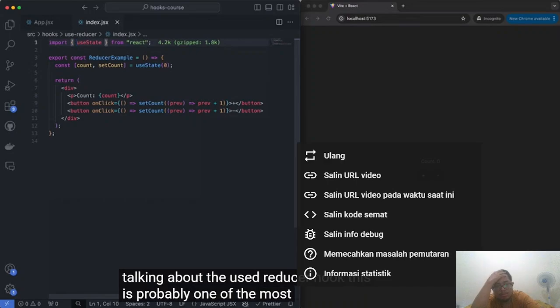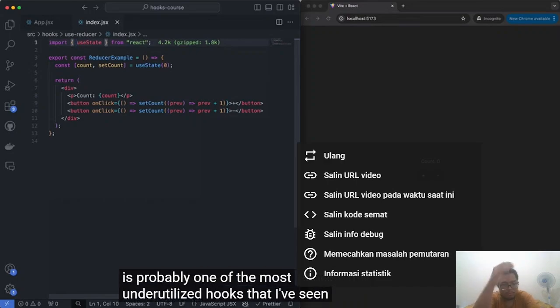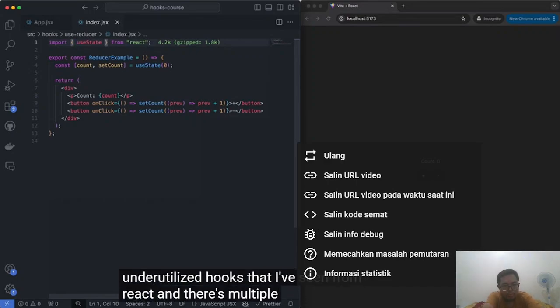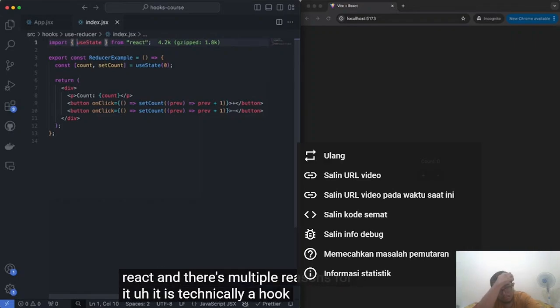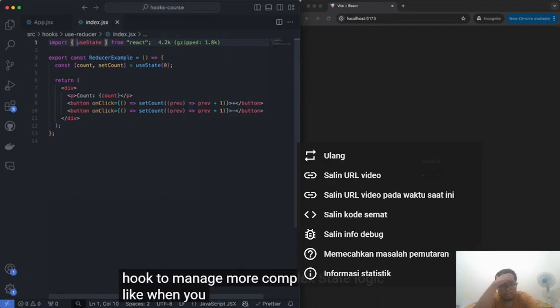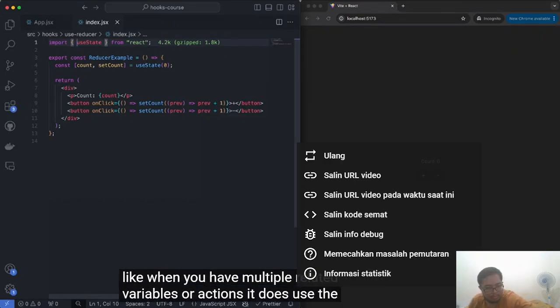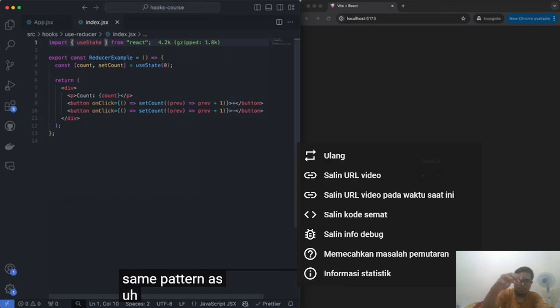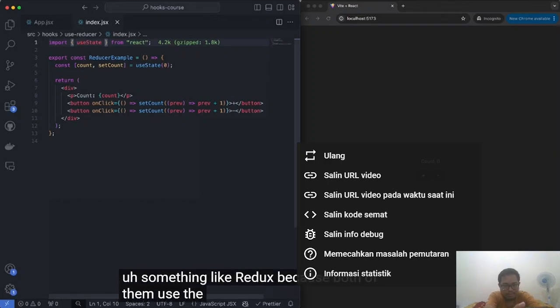This is probably one of the most underutilized hooks that I've seen from React, and there's multiple reasons for it. It is technically a hook that should be used instead of the use state hook to manage more complex state logic, like when you have multiple related variables or actions. It does use the same pattern as something like Redux, because both of them use the reducer pattern.